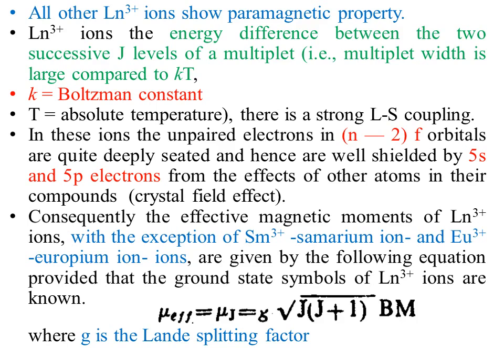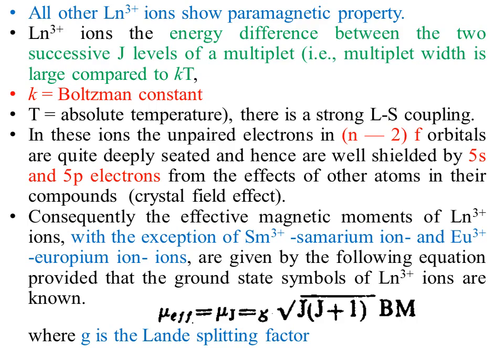In these ions, the unpaired electrons, as I told you in the key points, are available in the n-2 f orbitals, and they are quite deeply seated and hence are well shielded by 5s and 5p electrons from the effect of other atoms in their compound or crystal field effect.